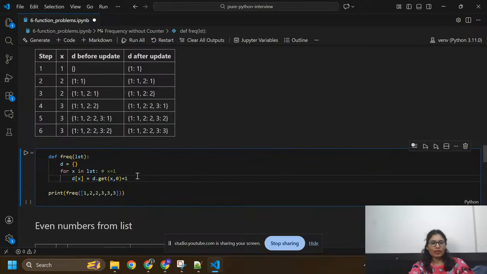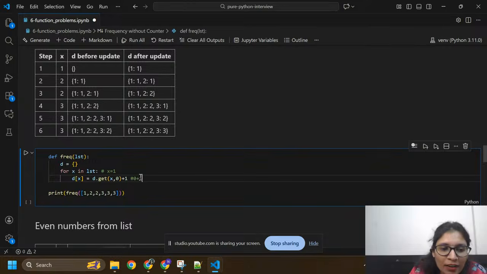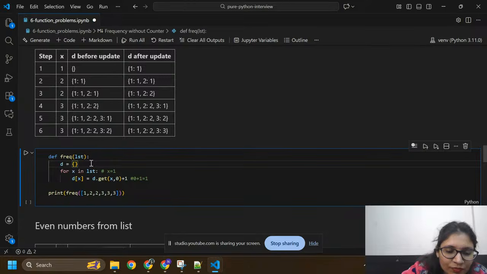Here now we can check in this d. Previously, do I have any x? No, we don't have any x here. So we can count d[x] like this. Here I got d.get. Before this line, did we get any x inside this d? No. So this value is 0, and after this we need to add plus 1, so its frequency will become 1. Now we have 1 x here in the dictionary like this.